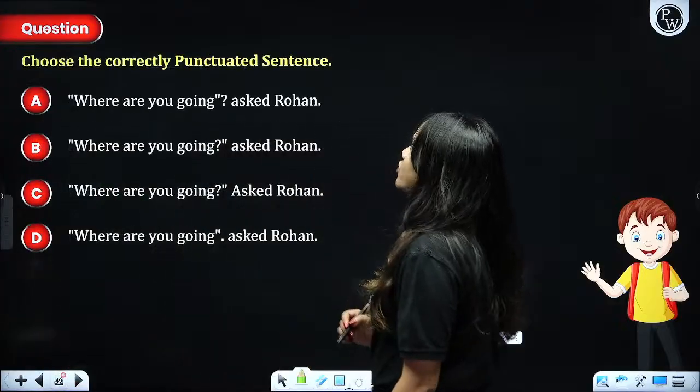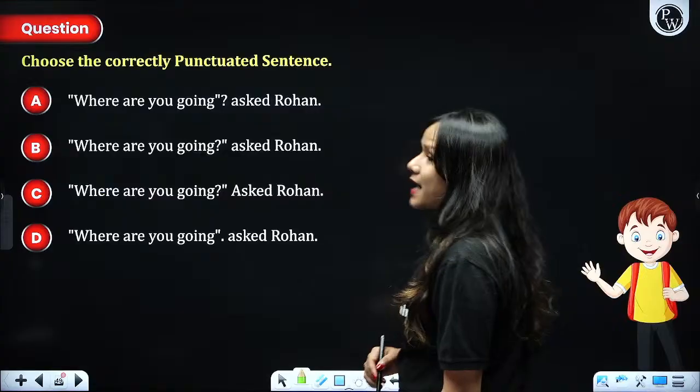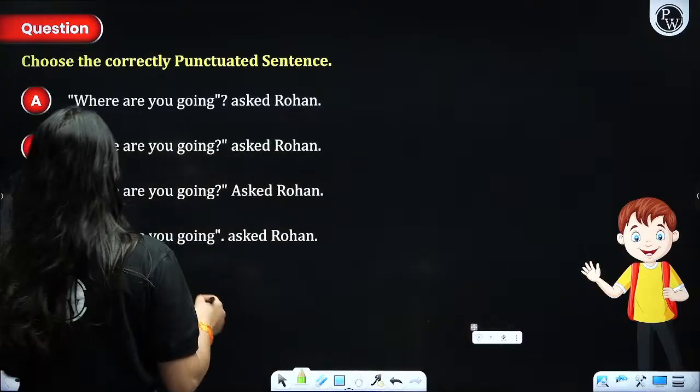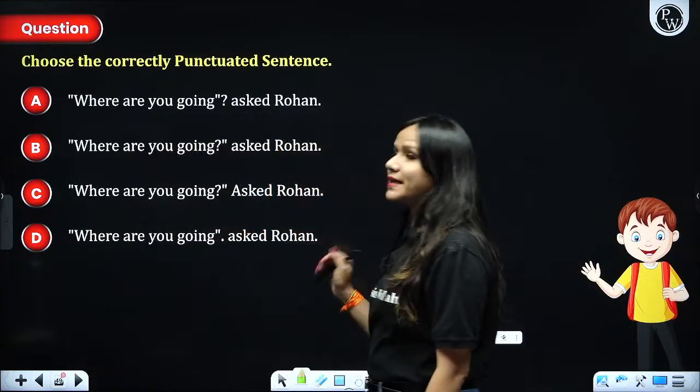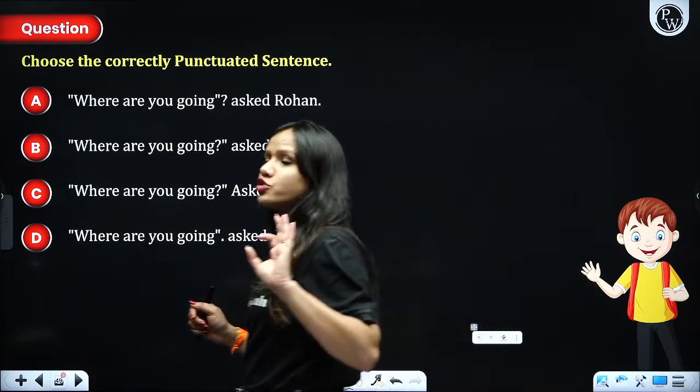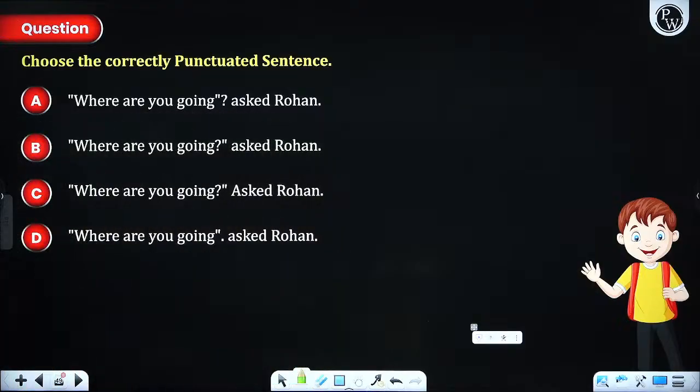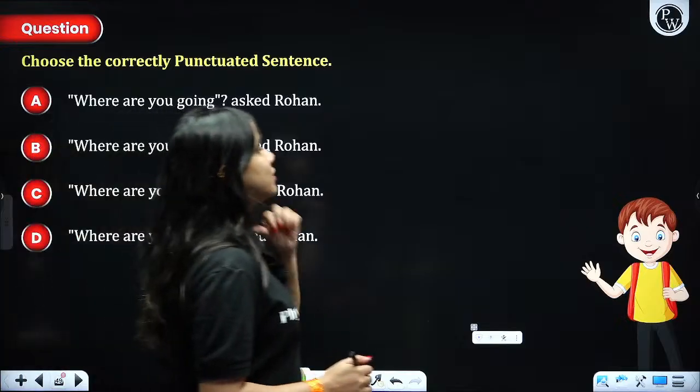Next, choose the correctly punctuated sentence. Where are you going? Asked Rohan. Now, in these sentences, I'm giving you 30 seconds. Please just see which is the most appropriate answer. Just with slight modification, you have to choose the most appropriate one. Yes, guys, do let me know.